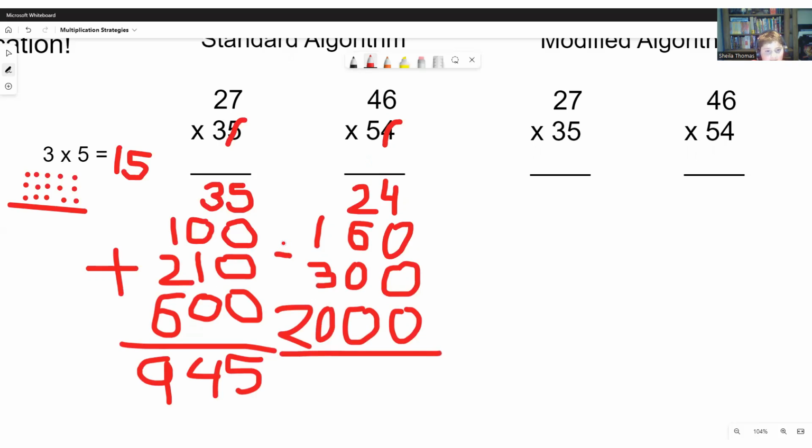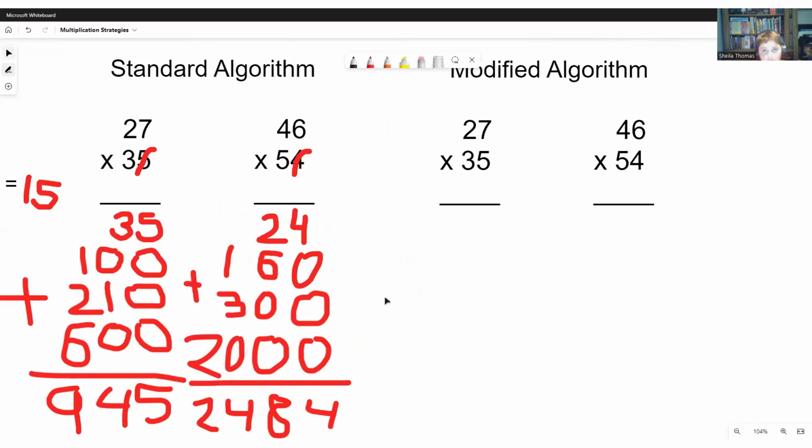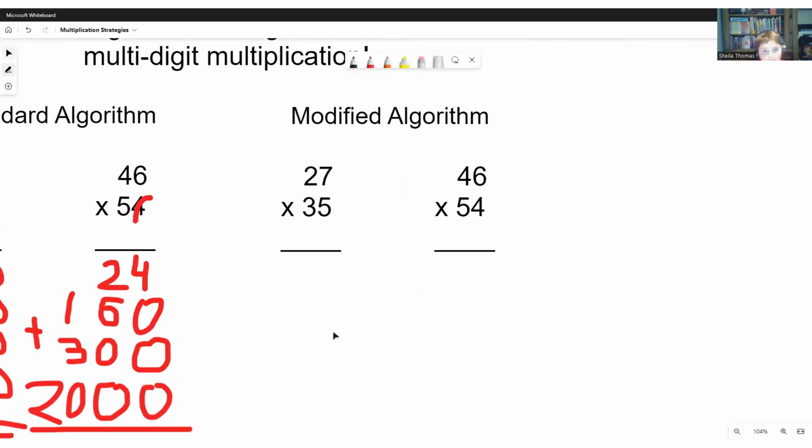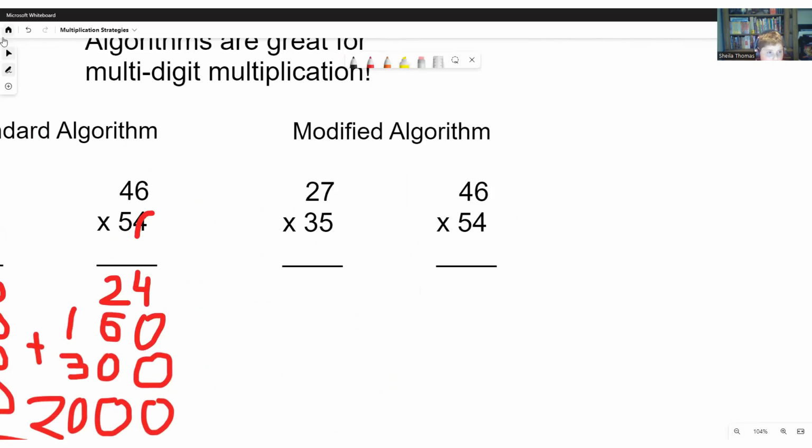And then we add them up. 4 plus nothing is 4. 2 plus 6 is 8. 1 plus 3 is 4. And 2 is 2. Which means 46 times 54 is 2,484. So now it's time for our modified algorithm. Our modified algorithm is a little bit trickier, but it will save some space.